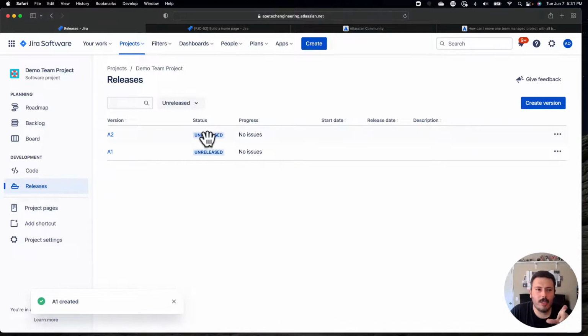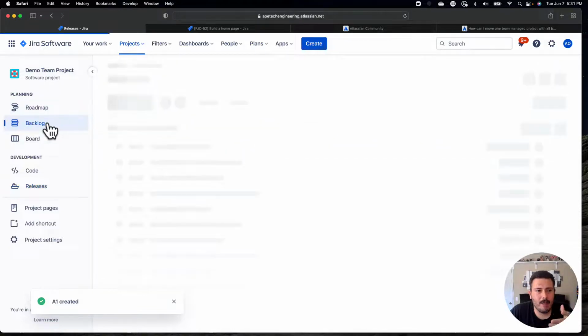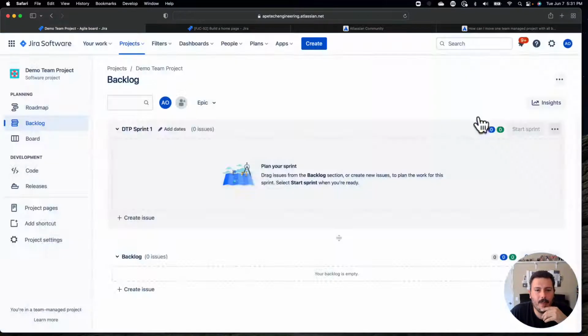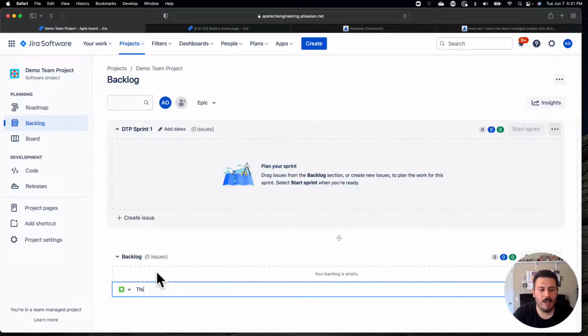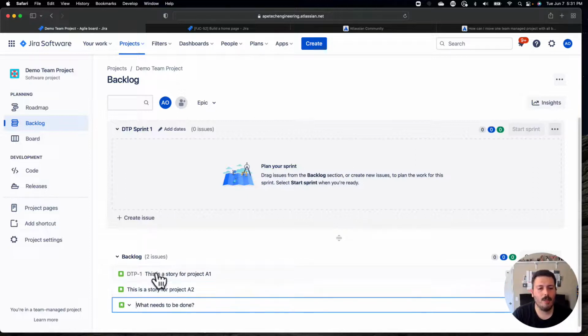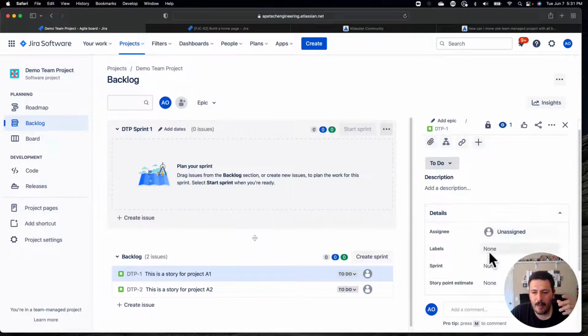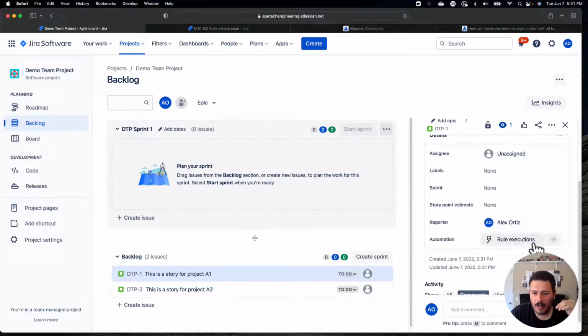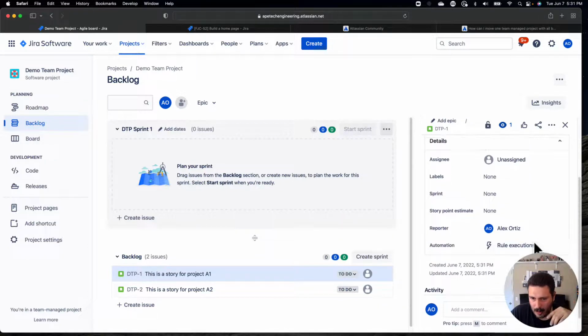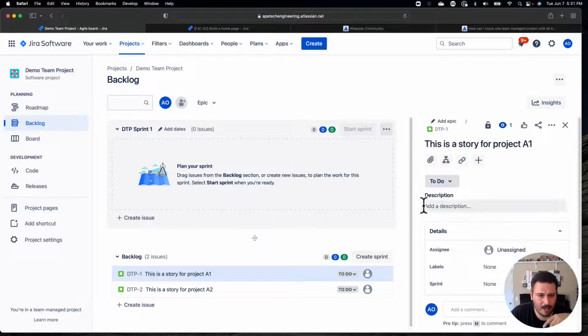This is just a limitation of the fact that you're using this very basic team managed project. But at least what you'll be able to do is, when you create some issues in this backlog view, this is a story for project A1, and then I'll do a copy of this, a story for project A2. And what I can do here is open these up and associate them back to my release, somehow, somewhere, assuming I can do it. Apparently, I can't do it.